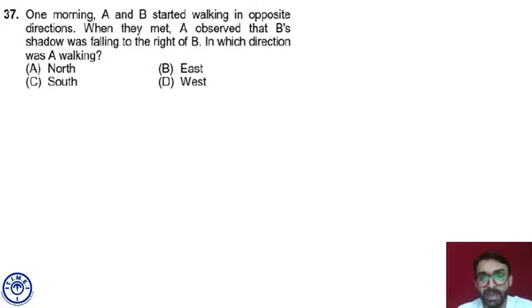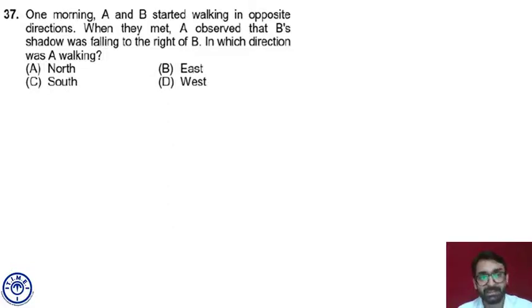And A is going for a walk in the opposite direction of B. If B is walking towards south, A must be walking towards east. I'm sorry, it's north. Fine. So if B is facing south, A must be moving towards north. South's opposite direction is north. So what will the answer to the question be?